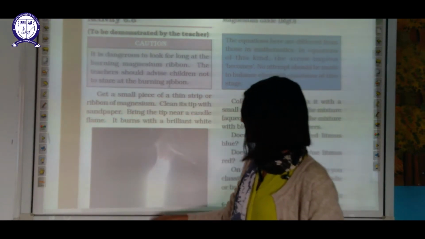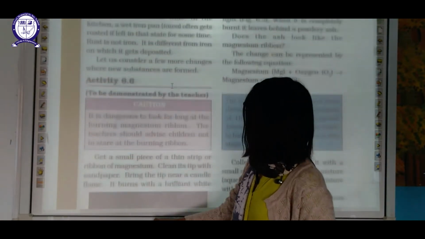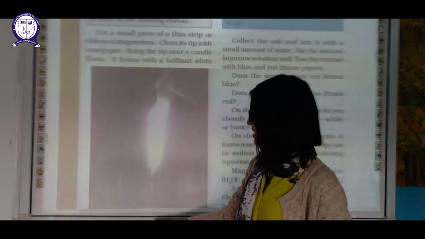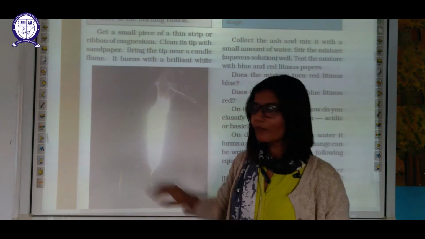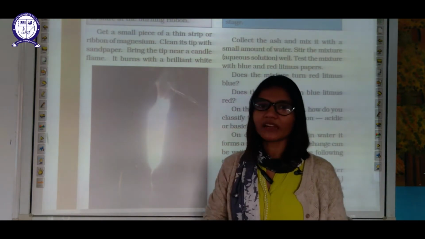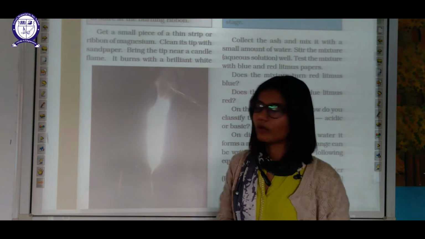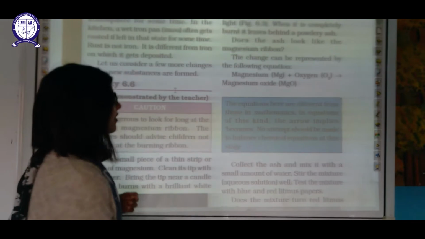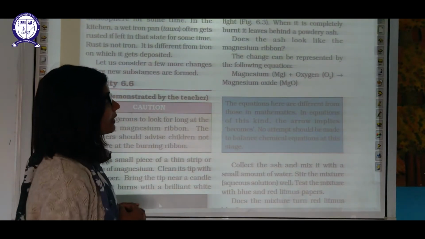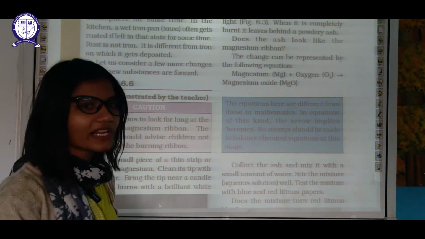It burns with a brilliant white light. As demonstrated in this diagram also, when you burn magnesium, it gives a brilliant white colored light. When it is completely burnt, it leaves behind powdery ash.